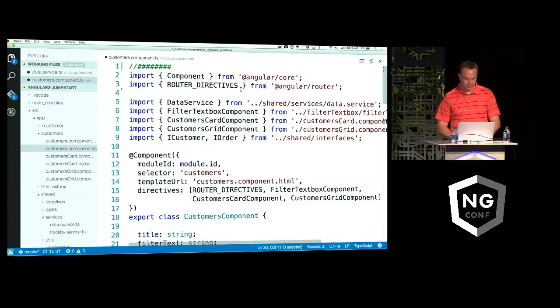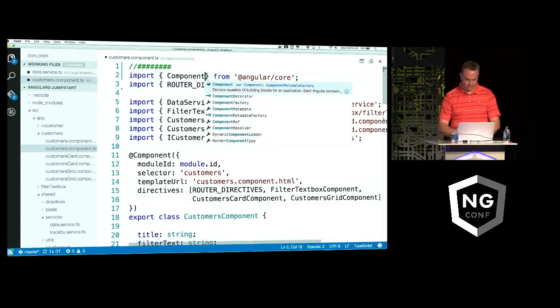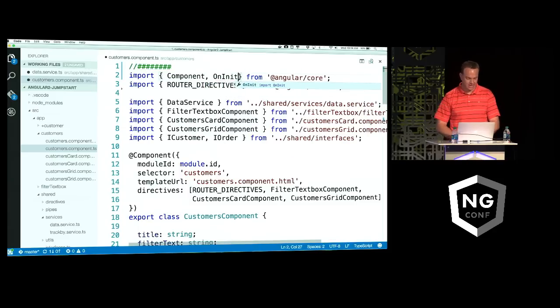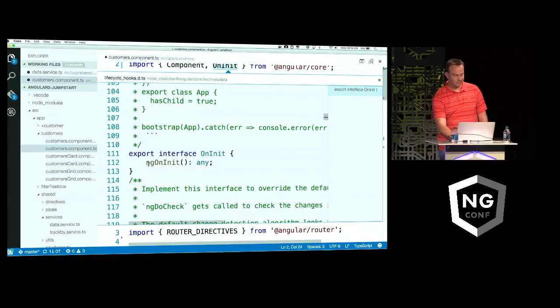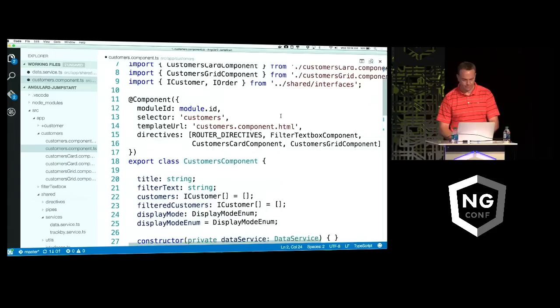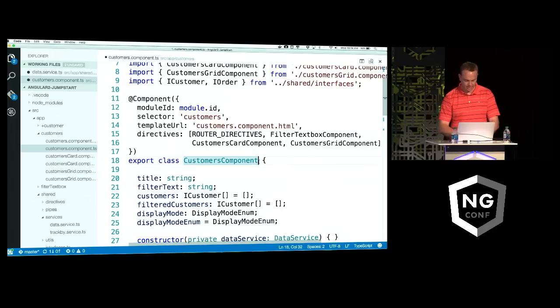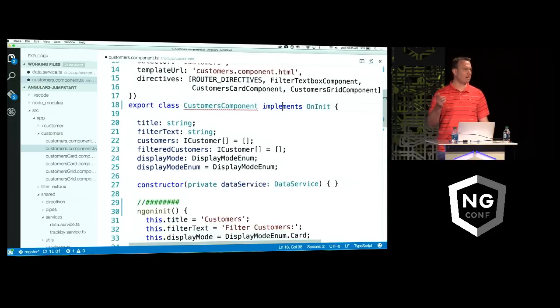So what I can do is I can import OnInit, and this will be in the style guide and all this. Now again, we can use the tools to right click on this. We can peek, and it says if you're going to use this, you have to have an ngOnInit of any. Okay, pretty cool. We'll come on down here, and now on this class, implements OnInit. Except you might want to spell that right. It won't help you with that, by the way, but I'm sure they're working on it.